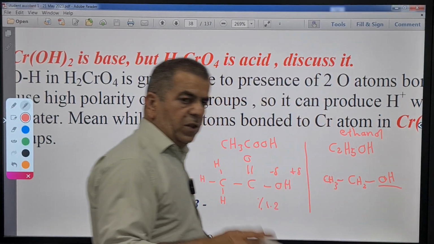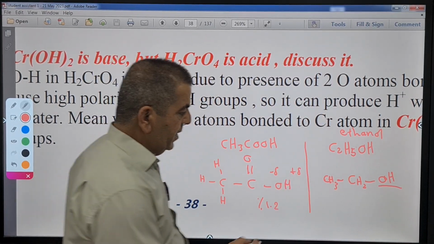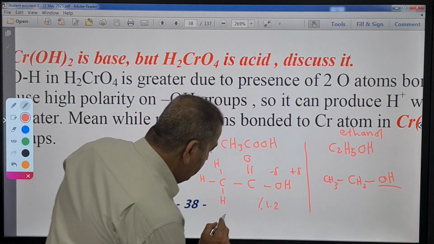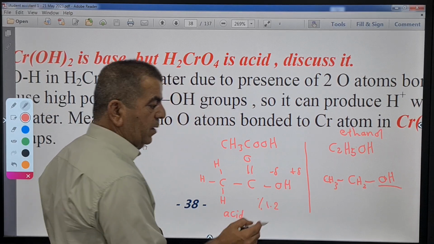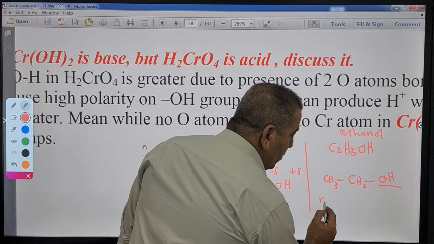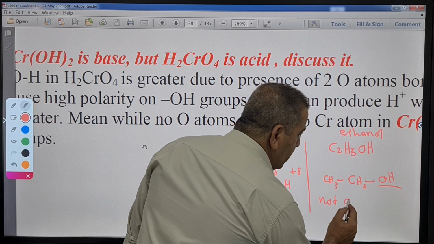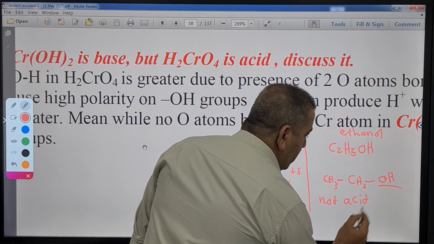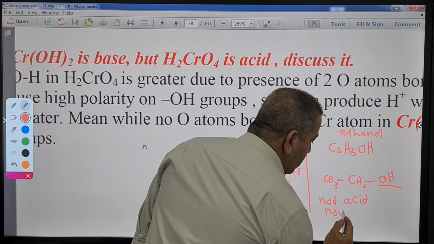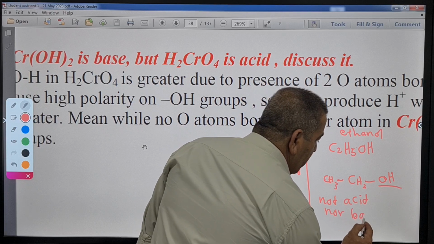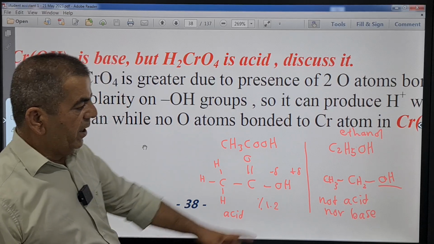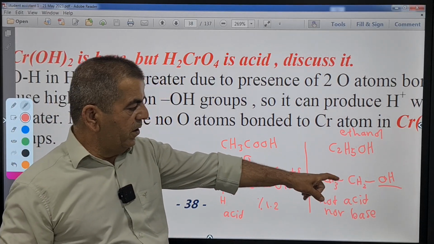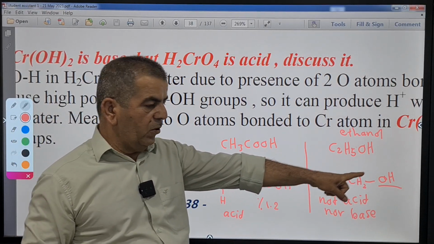Despite there being polarity, it is weak polarity. Acetic acid is an acid, despite being a weak acid, but ethanol is not an acid nor a base, which means it doesn't ionize or dissociate. Why? Because the polarity here is not enough, since there is no oxygen on the carbon that holds OH.